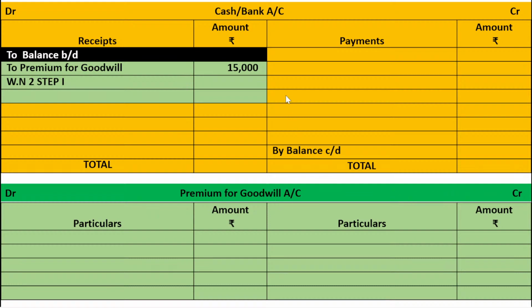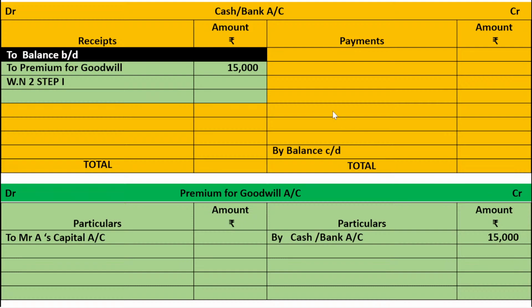When you read this entry in the passive manner, premium for goodwill account is credited by cash/bank account. From where am I bringing the amount? It is 15,000. I have taken this amount 15,000 from the cash account debit to premium for goodwill. Premium for goodwill account is credited by cash account.